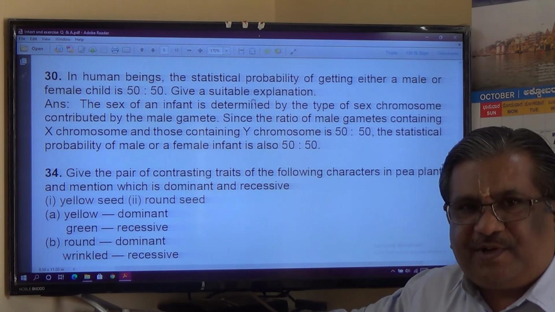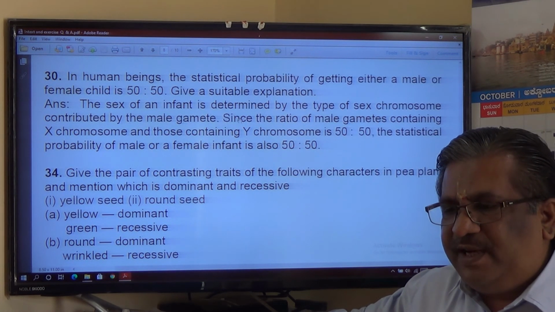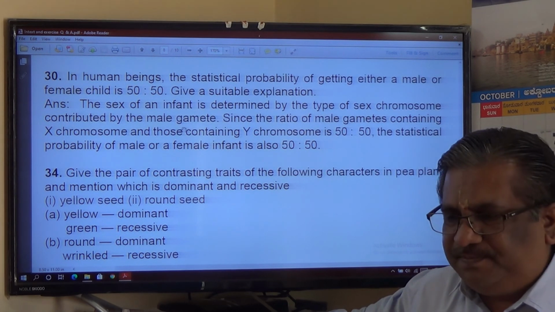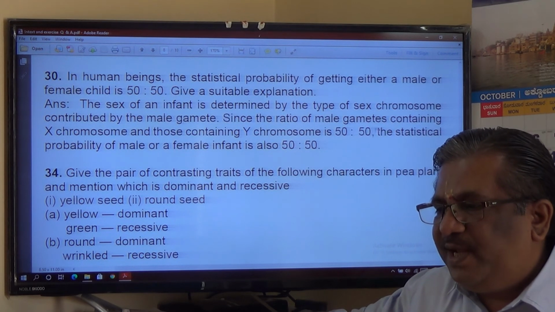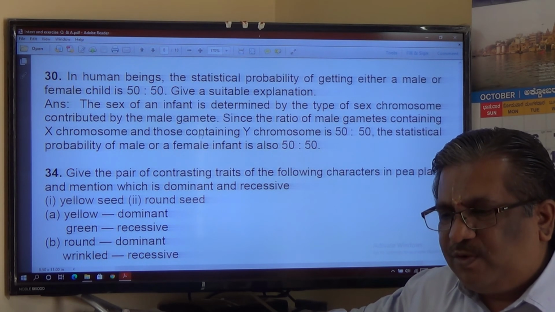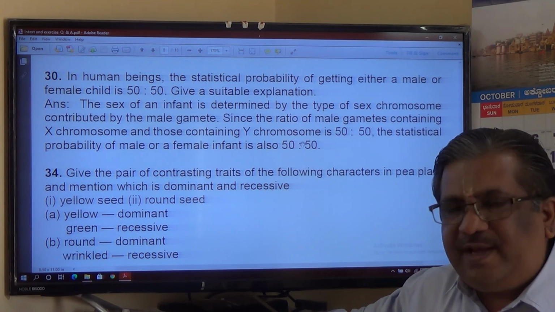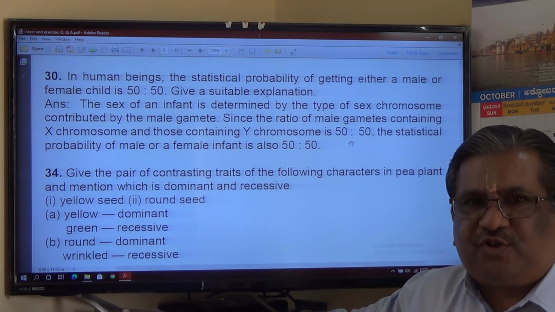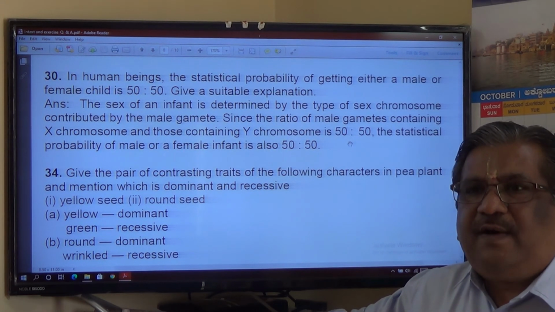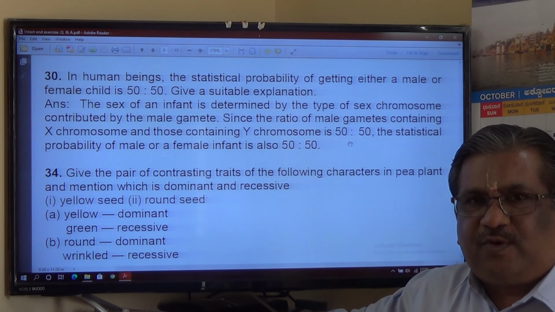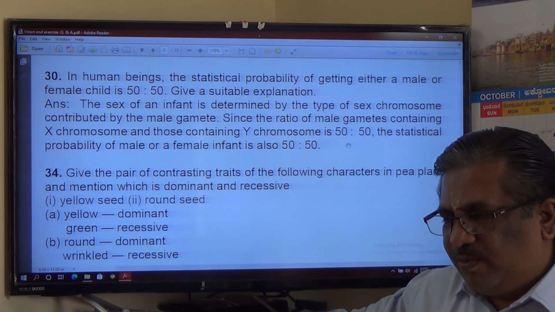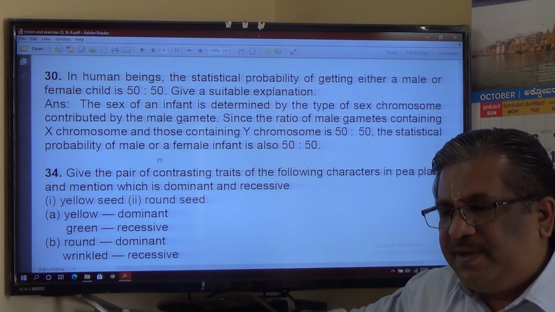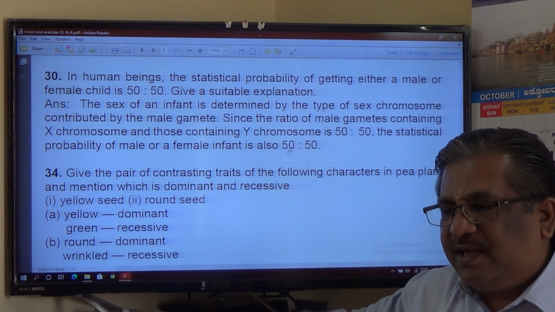In human beings, the statistical probability of getting either a male or female child is 50:50. Give a suitable explanation. The sex of an infant is determined by the type of sex chromosome contributed by the male gamete. Since the ratio of male gametes containing X chromosomes to those containing Y chromosomes is 50:50, that is, of the total sperms produced, half will have the X chromosome and half will have the Y chromosome, and hence the ratio is 50:50. Therefore, the statistical probability of a male or a female infant is also 50:50.